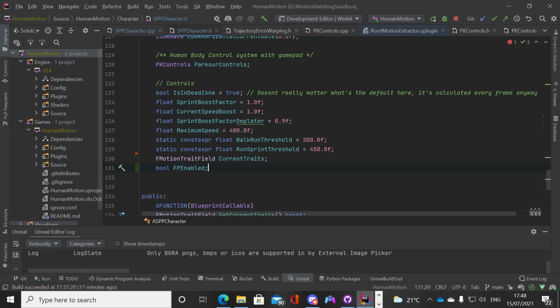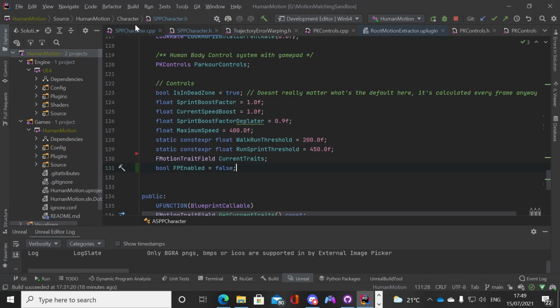What am I doing? We're going to have it by default be false, because this could be anything, whether or not you want first person to be on in the first place. No. By default it's false because we spawn in third person. We want our characters to start in third person, and we're a third person game, and the first person is the toggle. So by default this needs to be false. Okay, we have this boolean here.